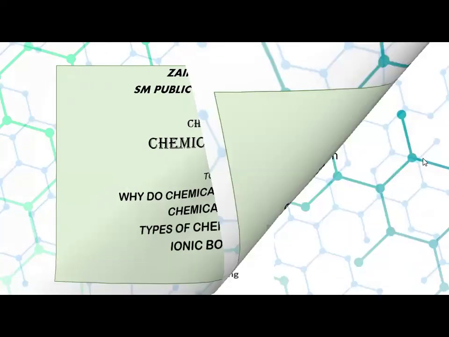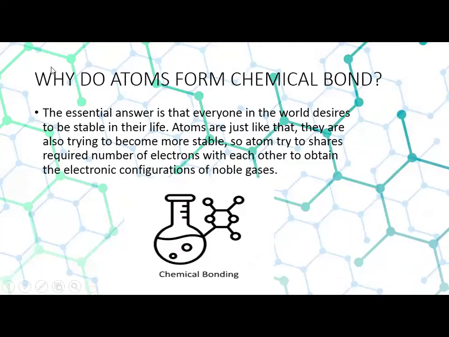The first topic is why do atoms form chemical bonds? Take an example from our daily life. The essential answer is that everyone in the world desires to be stable in their life. Every person living in this universe is struggling to be stable. Likewise, atoms are just like that. They are also trying to become more stable.